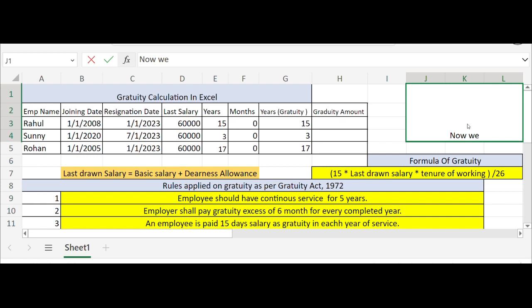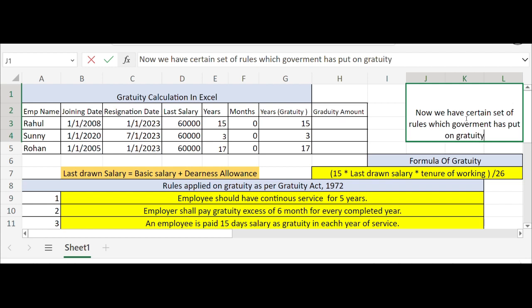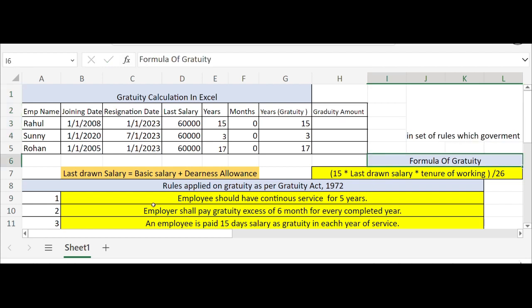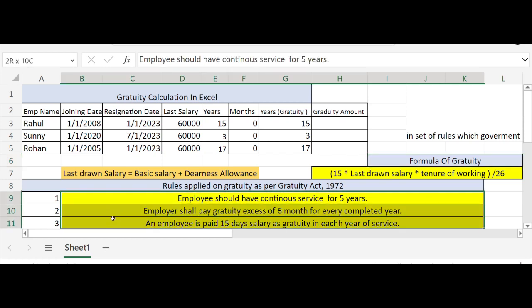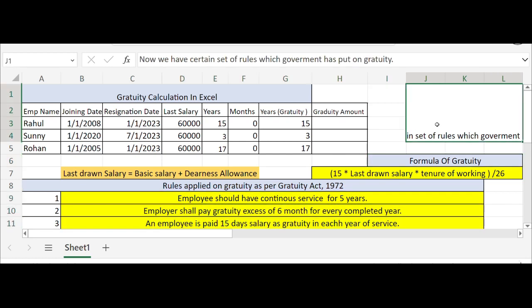So this is an example through which we want to show how to calculate the gratuity amount. We have put one example, with the employee name, then date of joining. You can relate it with yourself also. If you have worked for more than 5 years, you can calculate the gratuity amount right now. You put your joining date here, then the resignation date, and then the last withdrawn salary, whatever it is. The last withdrawn salary is calculated as per below: basic salary plus DA allowances. You can calculate like this.